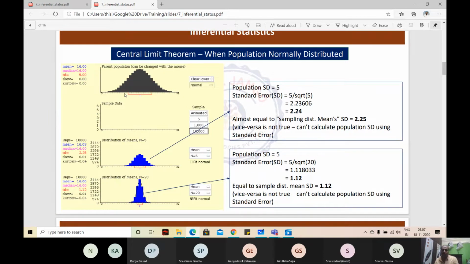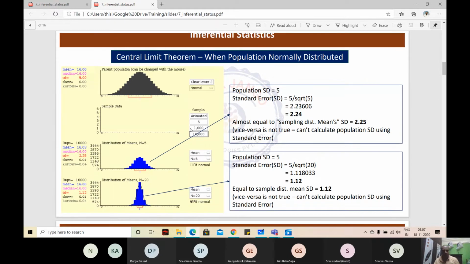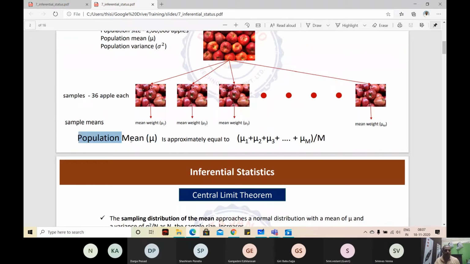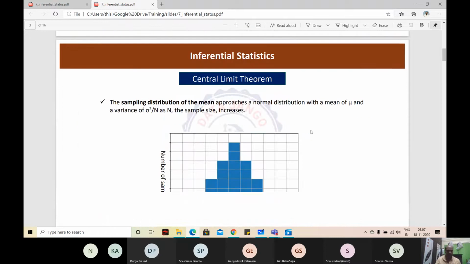As Giri said, it is a known, constant data set, and the mean is 16. But in real time, the population is always changing. I shouldn't say growing; people may enter and exit so the size stays the same, but it is ever changing. So the mean is 16.03 and 16. The first point is proven: the population's mean is approximately equal to the mean of all these sample means.